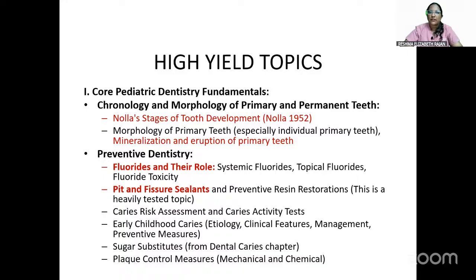Second comes the preventive dentistry portions. In that, fluoride and their role, that is systemic fluorides, topical fluorides, fluoride toxicity, pit and fissure sealants, and preventive resin restoration. This is a heavily tested topic. Multiple questions have been asked in the previous year question papers from pit and fissure sealants and also fluorides, so please focus on these two chapters. Then caries risk assessment, early childhood caries, sugar substitutes, plaque control measures.